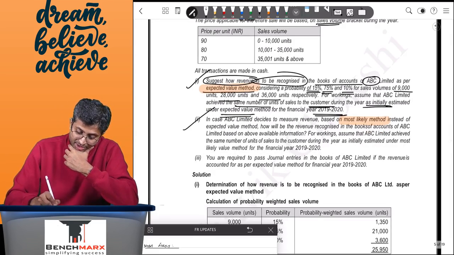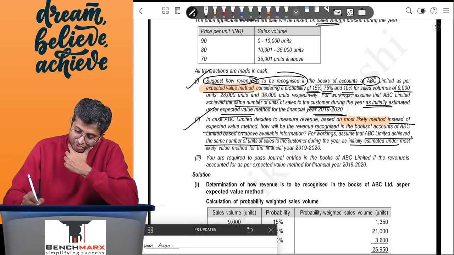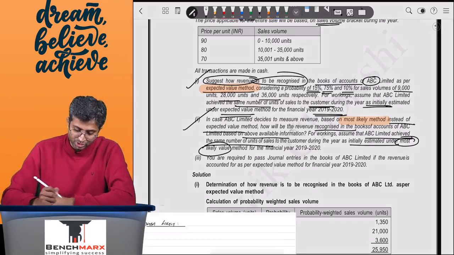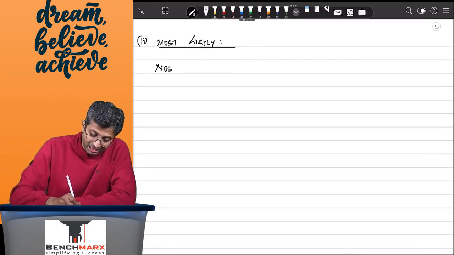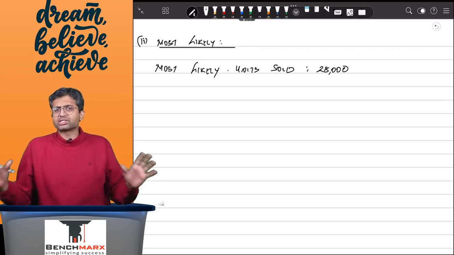The second part says, in case ABC decides to measure revenue on most likely method instead of expected value method, how would the revenue be recognized in the books of ABC based on the above information? For workings, assume ABC achieved the same number of units as initially estimated under the most likely value method. Now, among the three values available, the value at 28,000 seems to be the most likely, and hence because it has a 75%, so your most likely units sold would be 28,000 units sold, and this has a 75% chance.